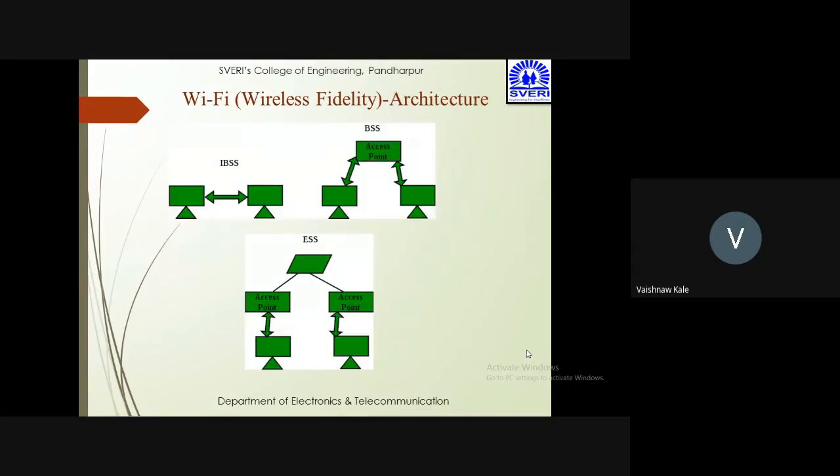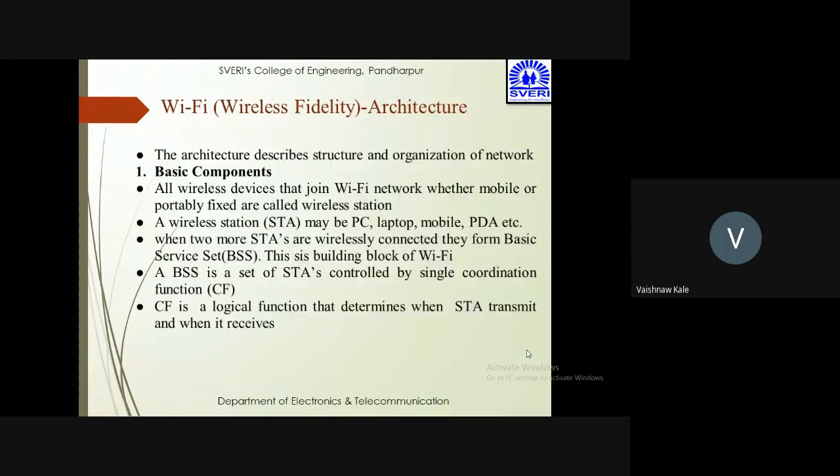Now you can see here for Wi-Fi, we have already seen that IBSS is the independent basic service set. The second one is a basic service set, and the third one is an extended service set. In IBSS, there is no access point. In BSS, there is an access point. And in ESS, there are two or more access points. This is the difference between the architectures.